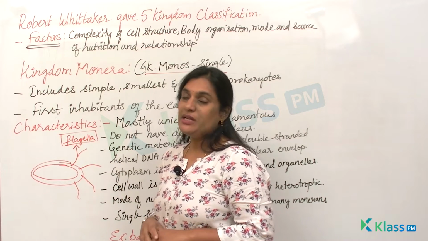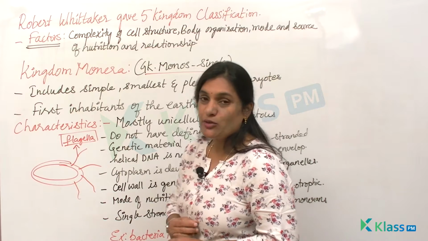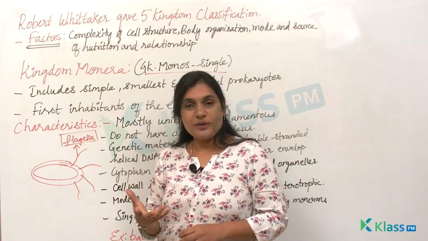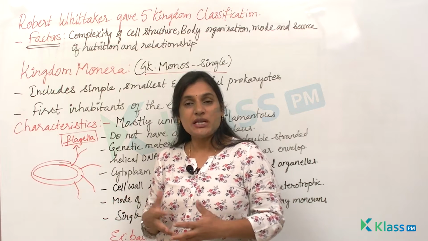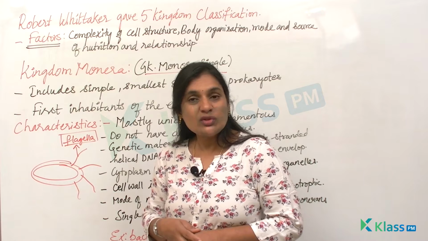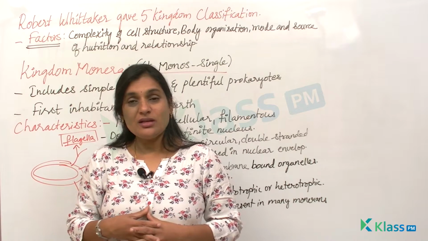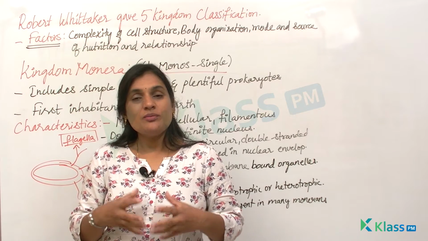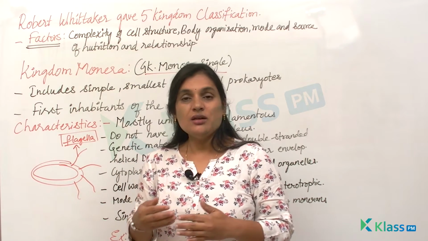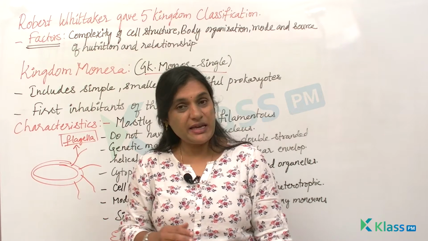This flagella will help in locomotion, and examples of this kingdom are bacteria and cyanobacteria, that is nothing but your blue-green algae. As I've told you, few of them are autotrophic. In case of blue-green algae, you see that there is a green pigment which will help in the process of photosynthesis. Whereas bacteria is heterotrophic, it cannot synthesize its food. So based on this only, I told you that the mode of nutrition could be either autotrophic or heterotrophic. So this is about the kingdom Monera.